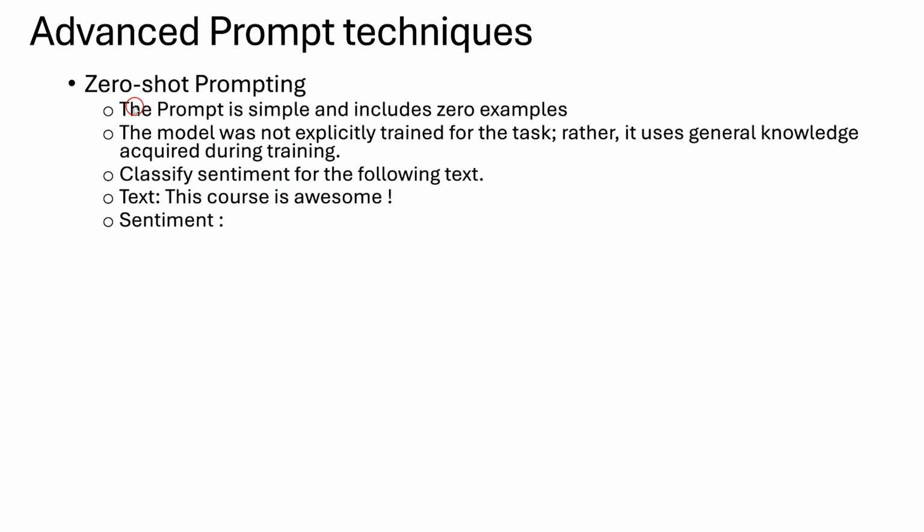So if you see the zero shot prompting example, here I'm saying classify sentiment for the following text. And the text I provided is: this course is awesome. And the sentiment is the thing we expect. This sentiment could be based on the general knowledge acquired during the training of the model. We are not specifying that it needs to be positive, negative, or something else. We are just asking the question, and we'll see how the sentiment comes out for this kind of generic zero shot prompt.